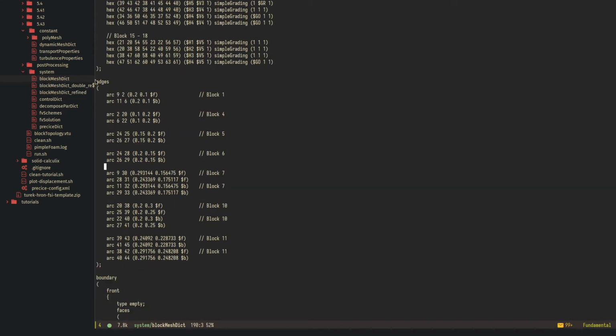Then we have edges which are not straight. All edges that are straight don't need anything else, but here we have edges that are not straight, and we define simple arcs, and the definition is vertex number, which are the start and the end point of the arc, and one coordinate that is in the middle or somewhere on that arc.